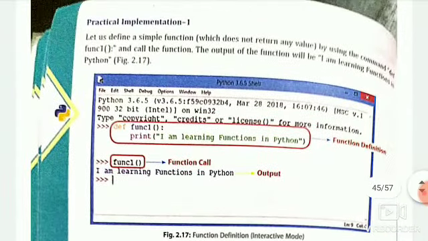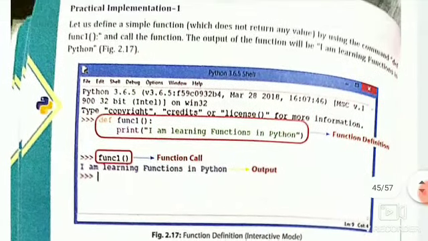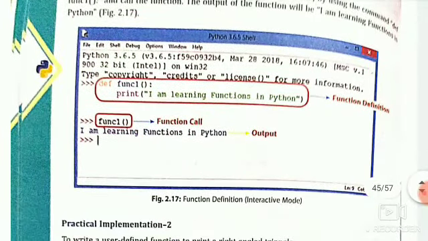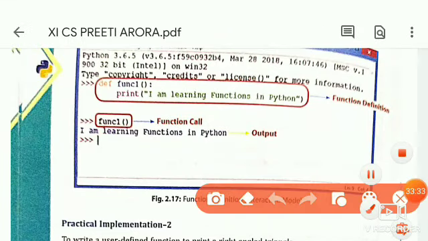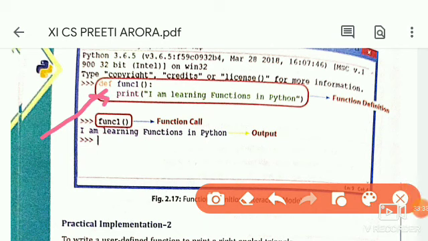Now some practical implementation. We define a function, and in the function we define print I am learning functions in Python. By using the def keyword we define a function named func1, and whenever this function runs, it prints I am learning functions in Python.